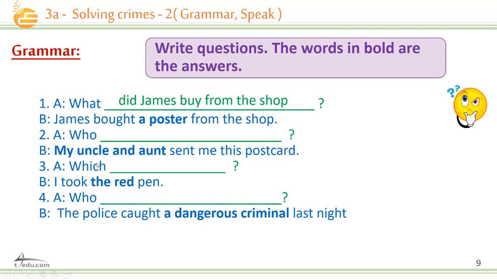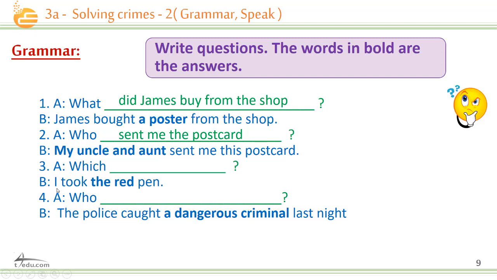Okay, now who? My uncle and aunt sent me this postcard. So we're asking about a subject question. We're asking about the subject. We don't have any auxiliary verb. So what are we going to ask? Who sent me this postcard? Okay, very good. Now, let's see number 3.